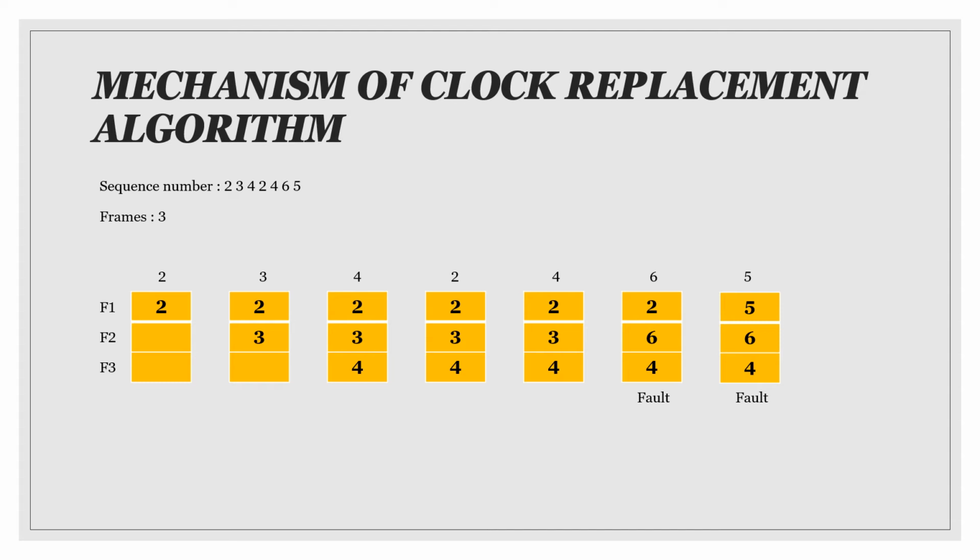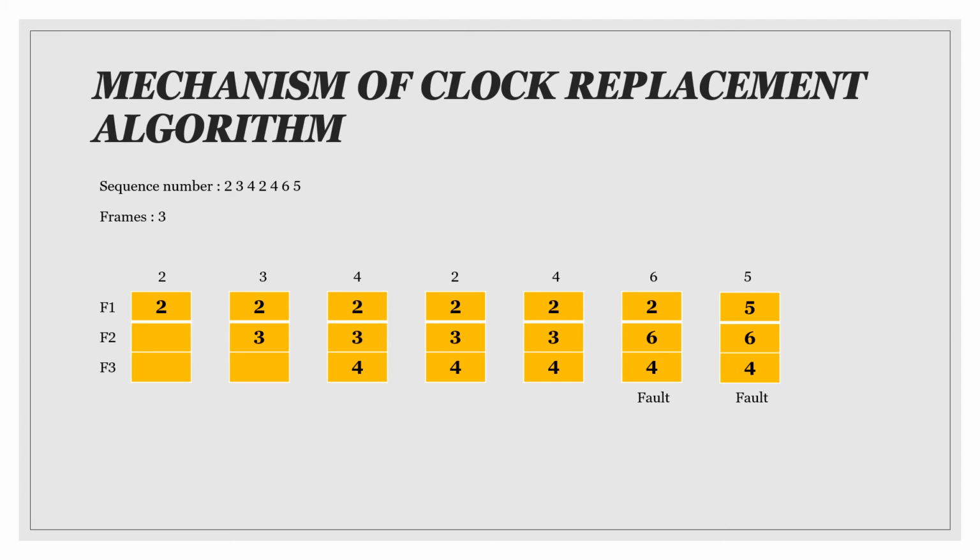Then the number 2 comes, but there is no empty space. So the number 2 is a repetition like before, so the reference bit is equal to 1 due to the repetition. It is cleared and the hand is advanced to the next page.